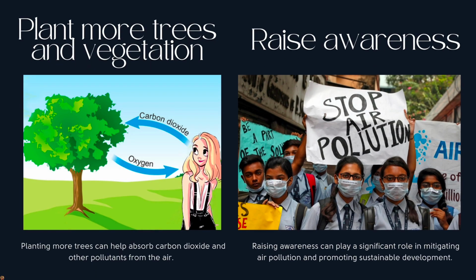Fifth, plant more trees and vegetation to filter pollutants from the air. Planting more trees and vegetation can indeed help to filter pollutants from the air. Trees absorb carbon dioxide and other pollutants through their leaves, trapping and filtering contaminants in the air. Trees and other types of vegetation can help absorb and filter particulate matter from the air, lower surface and air temperature, and reduce the risk of harmful effects from air pollution.